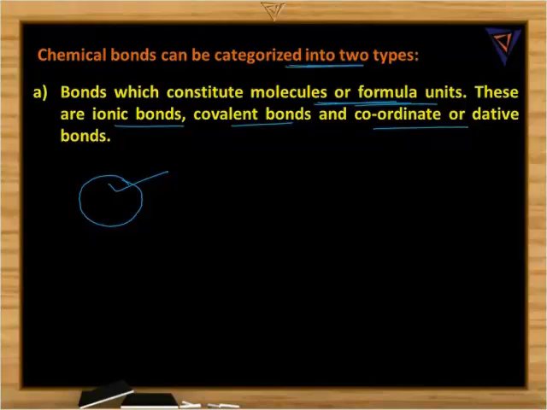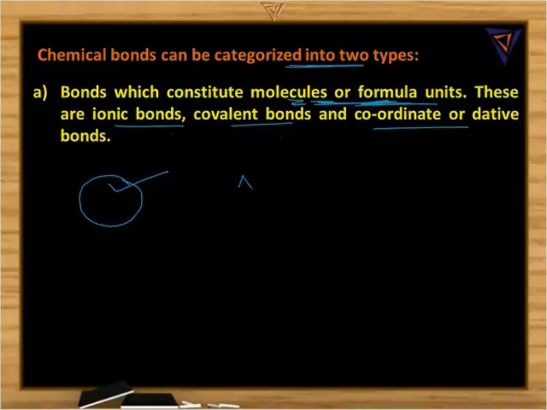They can be either ionic bond, covalent bond or coordinate covalent bond. This is the first type. So because of ionic bond, covalent bond or coordinate covalent bond, some specific number of particles are held together in order to form a molecule or a formula unit.